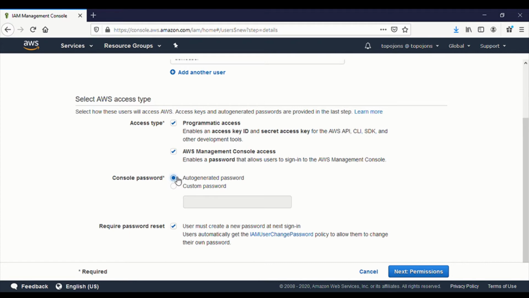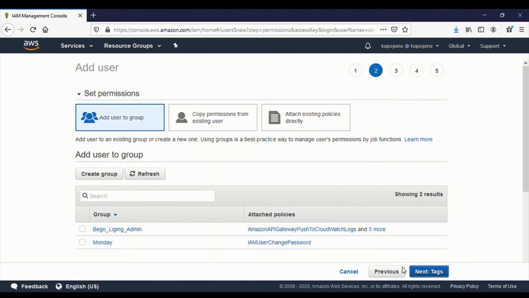The second section is Require password reset. If this is checked, the user must create a new password at next sign in. Normally this is always checked. So if you want your user to reset their password after first login, you select this option. So I'm going to select this option. Okay, so click on Next: Permissions.